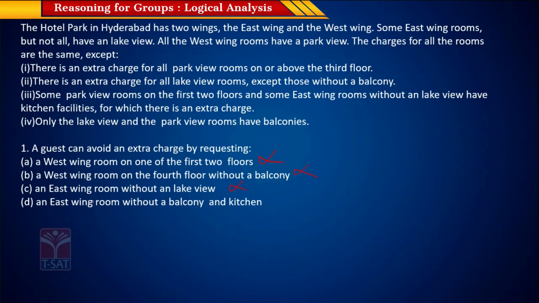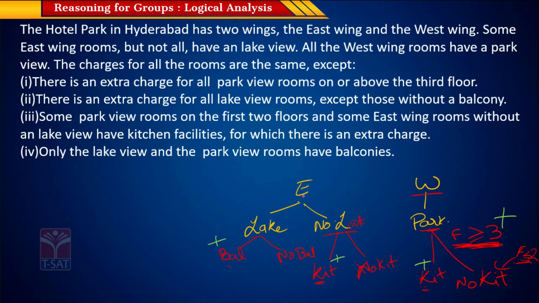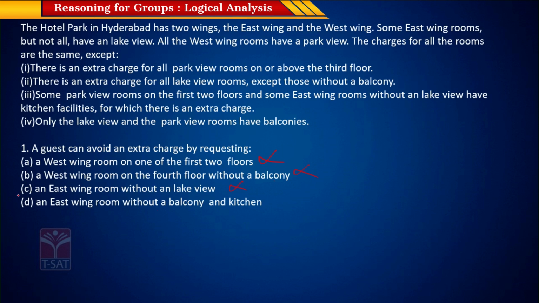And if you request an east wing room without a balcony and a kitchen, so if you have an east wing room and it has no balcony, even if it has a lake view, it has no charges. And if it has no lake view, automatically we know that only if there is a view, there is a balcony, right? If you are requesting no balcony, it does not have a lake view. And here, if it has a kitchen, you will have an extra charge. But if you request no kitchen on top of this, you will definitely have no charge. So the answer option is D. Both these pieces of information were crucial for avoiding extra charges.